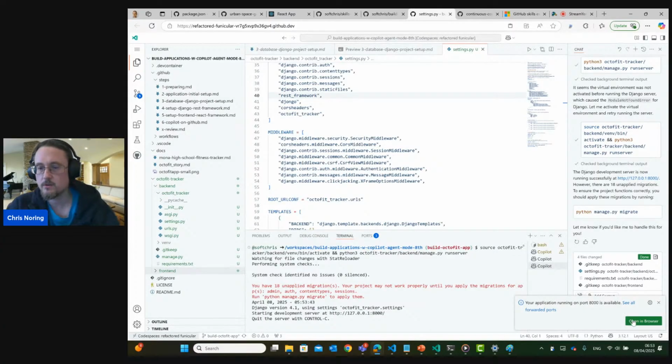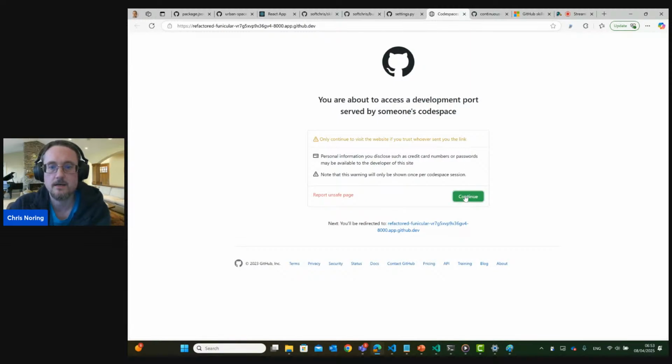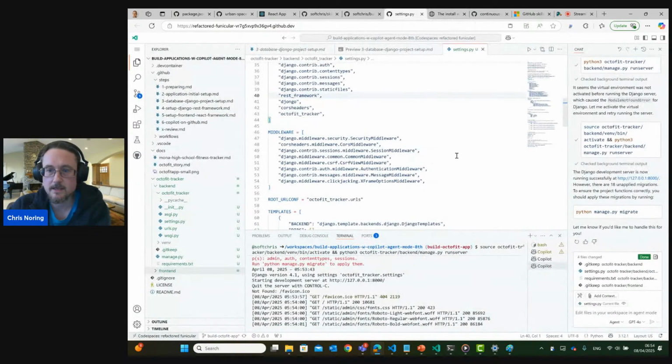So what we want to do here is to open the application up in a new browser to see what it's saying here. And install worked successfully. So that's great. Django is giving us the thumbs up. Fantastic. And now we also have a running application. And what else is it saying? To ensure the project functions correctly, I'm reading from here, you should apply these migrations by running this command.